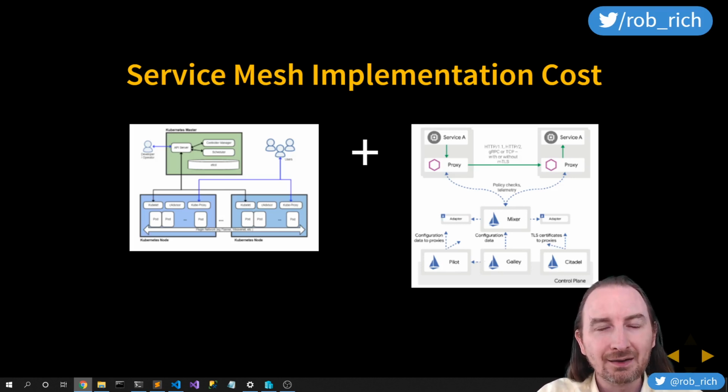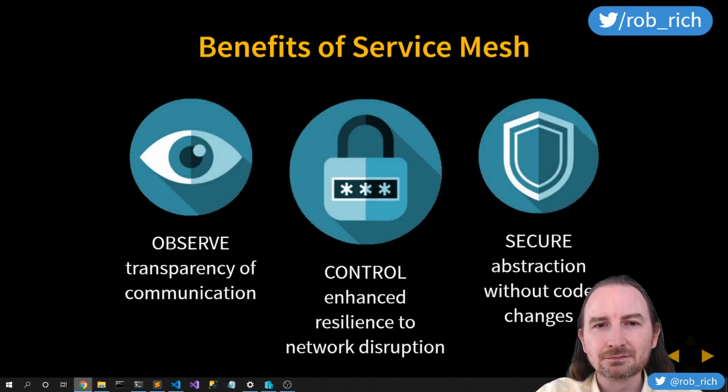Now that's okay, but understand that there are costs involved in building a service mesh. We don't just get this for free. If those costs are worth it for the benefits that you need, then a service mesh can be ideal. But don't just pull it out just because it's available. Service mesh is not the checkbox. Towards the benefits of service mesh, if I need that to observe, control, and secure my cluster, a service mesh is perfect. If I want to do that traffic shaping, if I need to validate access policies, or if I need security between my microservices, then a service mesh is perfect.